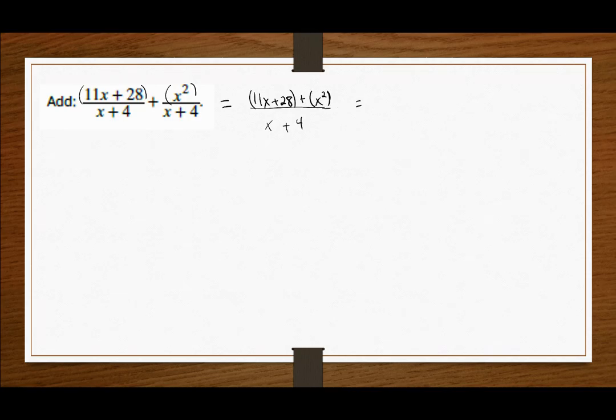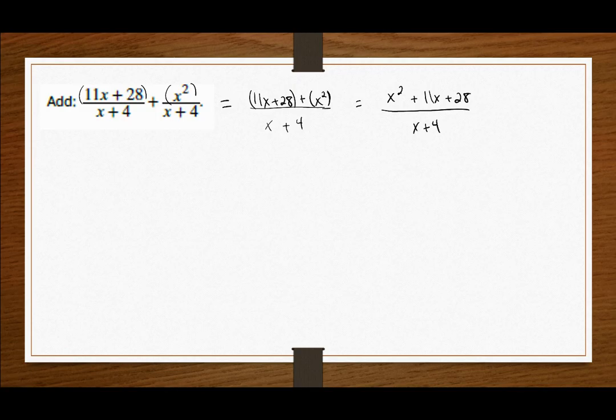As it's written, my parentheses are sort of unnecessary. But again, I want to emphasize that the numerators are their own entity, so I should associate them together with the parentheses. Rearranging this a bit, because they can't actually be added together as like terms, I would end up with an expression like x squared plus 11x plus 28 all over x plus 4.